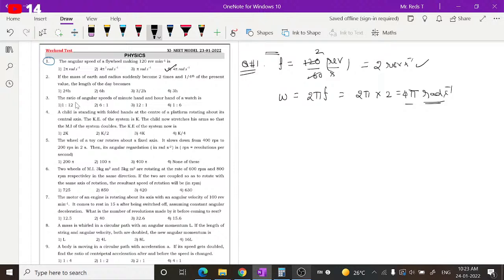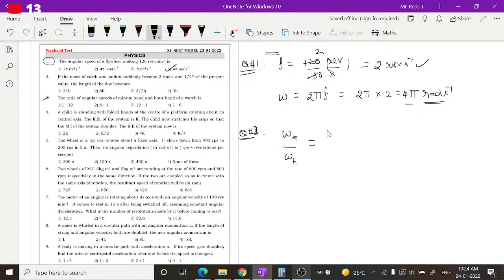The third question: the ratio of angular speeds of minutes hand and hour hand of a watch is. Let us see this. Angular speed of minutes hand, angular speed of hours hand. We want the ratio of these angular speeds.